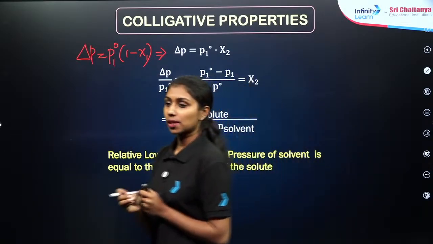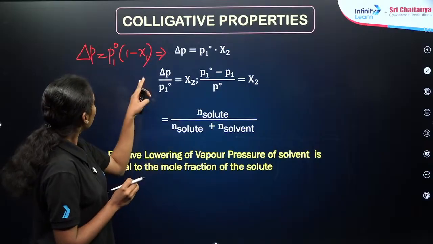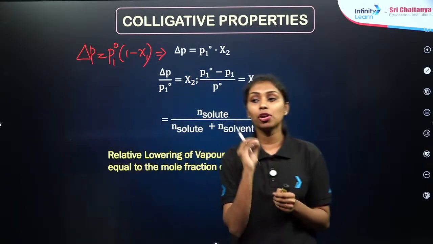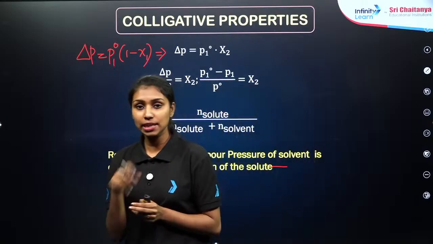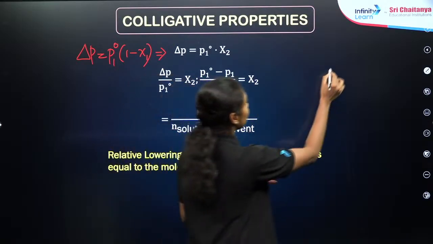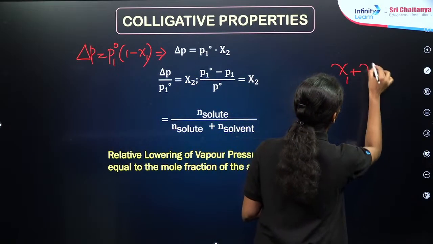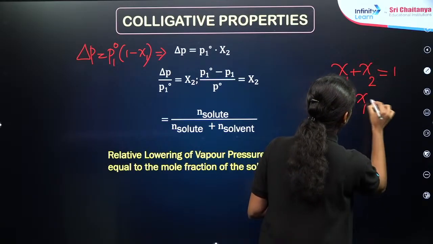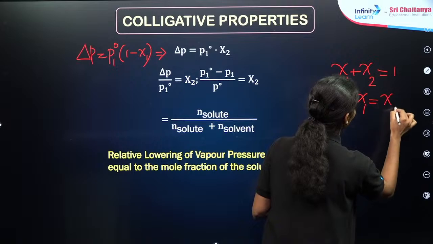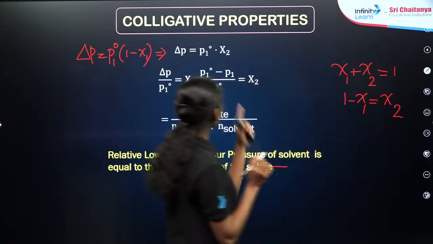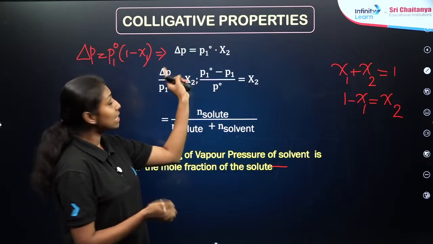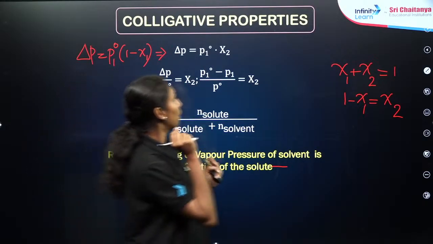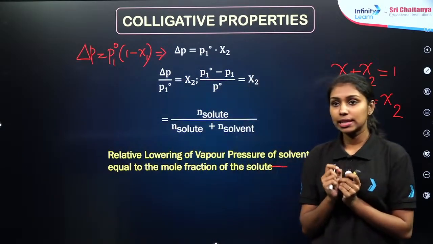Right? So delta P is equal to P10 into 1 minus chi1. As we already know, the sum of mole fractions should be equal to 1, right? Chi1 plus chi2 is equal to 1. So I can say that 1 minus chi1 is equal to chi2. So I am writing delta P is equal to P10 into chi2, where chi2 is the mole fraction of the solute. Is that clear?